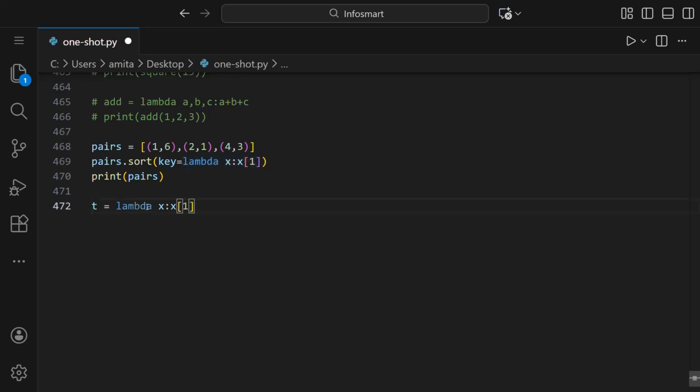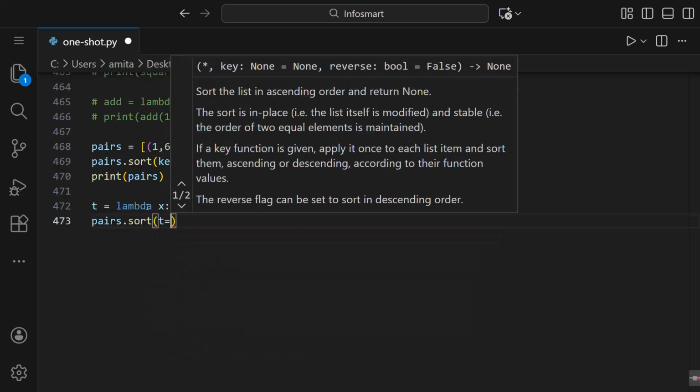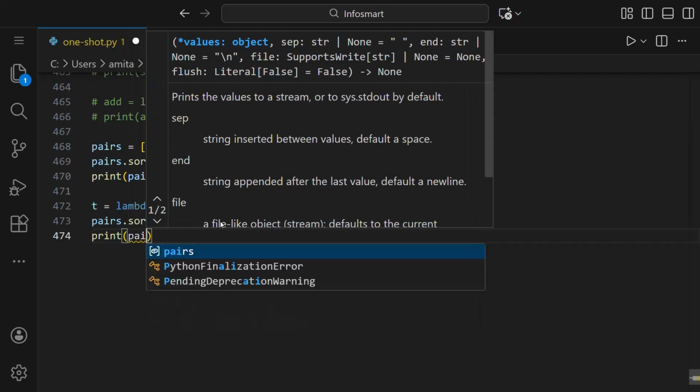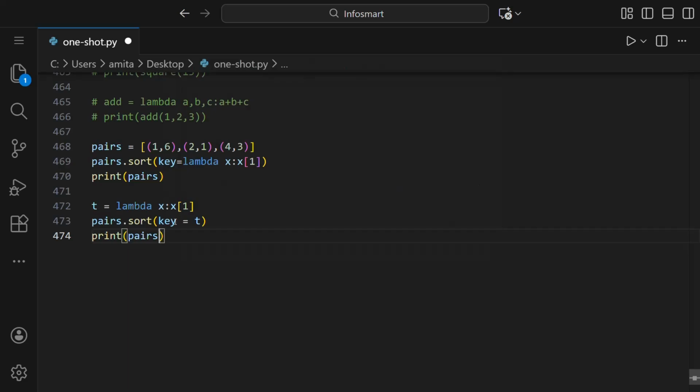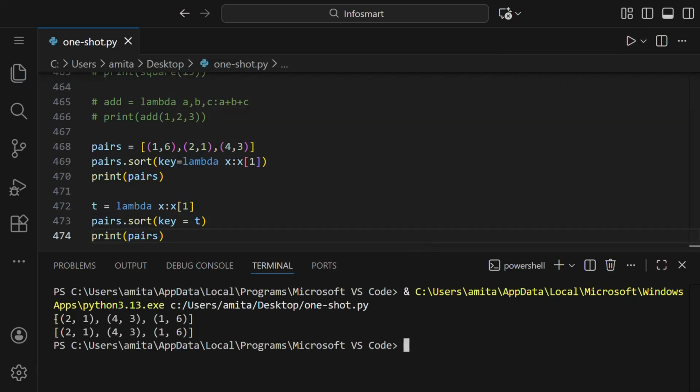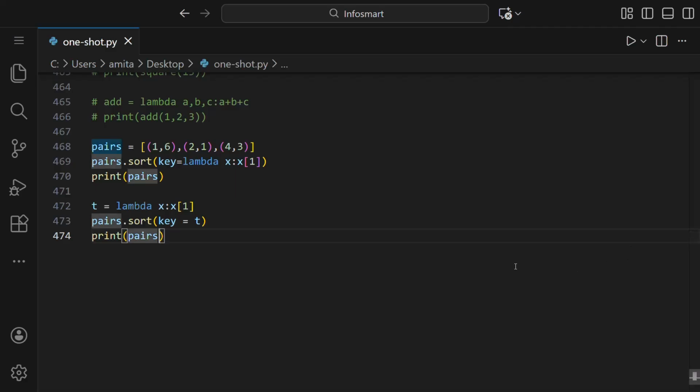We can write this separately, and then we'll say pairs.sort, and then key equals T. By this you can understand better that we have used a lambda function here. This is the sort, and then at last we'll print this pairs. So let's run this and you can see we got the same output in both of them.